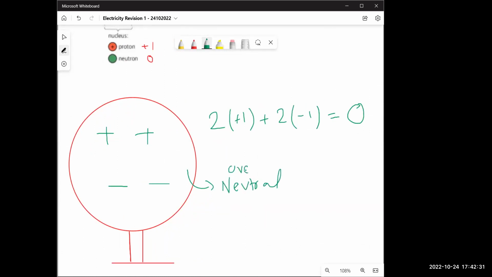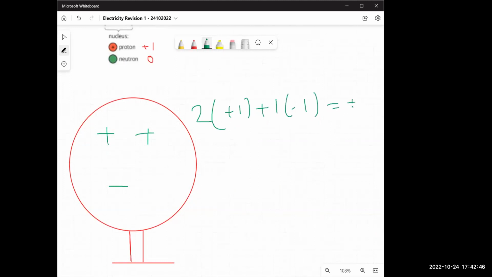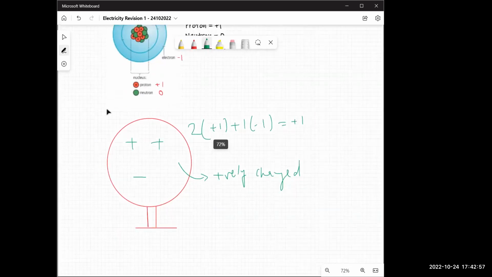Fine, we know that. Next thing is, it's neutral. How can I make it positively charged? If I remove one negative, now I have 2 positives and only one negative. Therefore, it will give me a +1 charge. So now this is positively charged. Is that clear? Because I have more positive than negative. Any questions? No, sir.